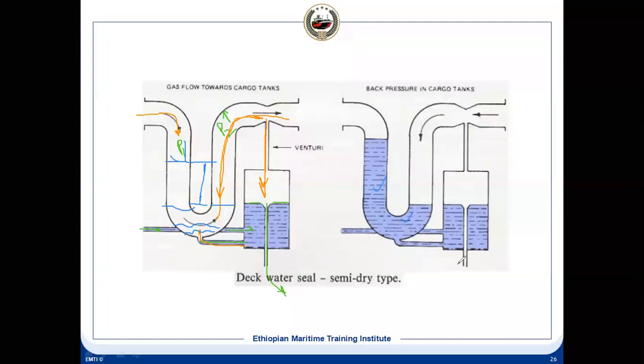But why do you then call it semi-dry? We should call it dry, because there is no chance of carryover, but there is a chance of carryover. Why? When the IG is not in operation, initially this level we are maintaining will be like this.